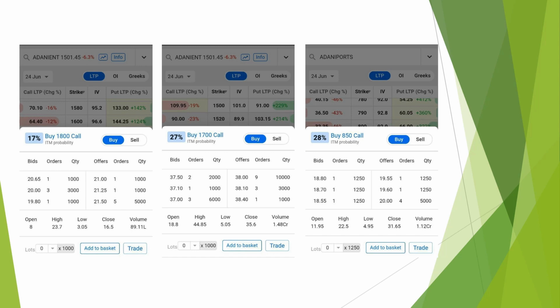What if you purchase the 1800 strike call at 3 rupees, you are paying hardly 3000 rupees. If you lose, you lose 3000 rupees. Otherwise stocks bounce back and the call went to 23 rupees. You paid 3 rupees and it became 23 rupees, which means your profit immediately becomes 20,000 within no time, same day.